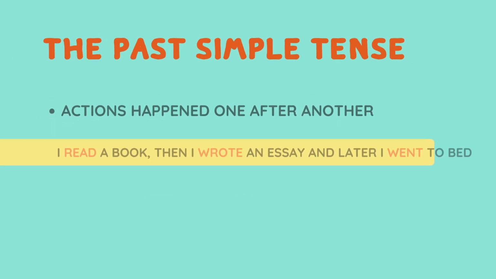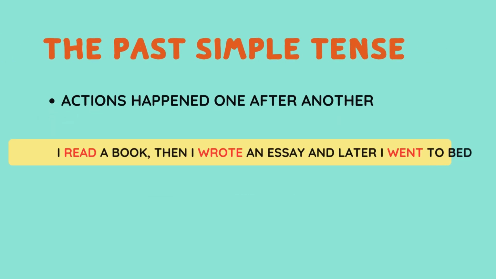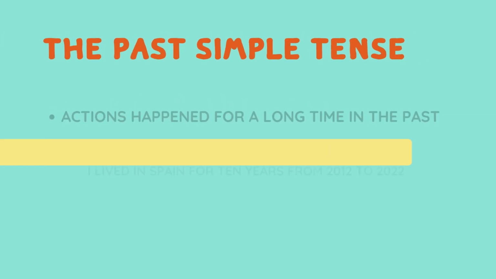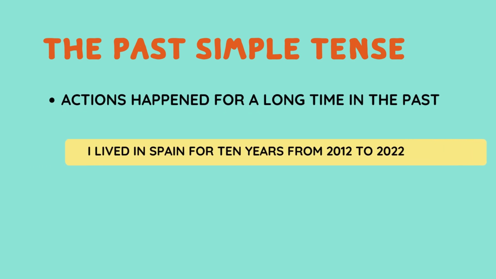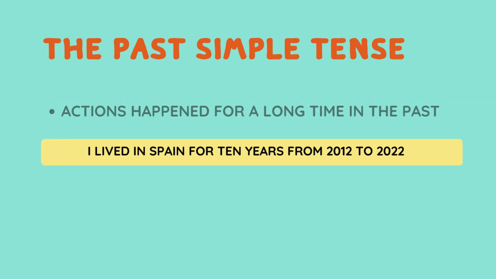The past simple tense is also used for actions that happened one after another. I read a book, then I wrote an essay, and later I went to bed. So there are three irregular verbs in this sentence: read, wrote, and went. This tense is also used for actions that happened for a long time in the past. I lived in Spain for 10 years from 2012 to 2022.